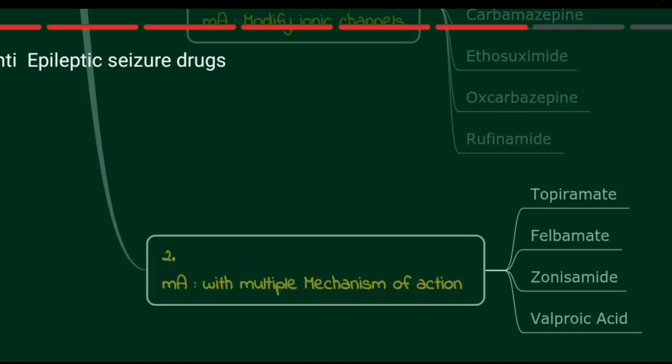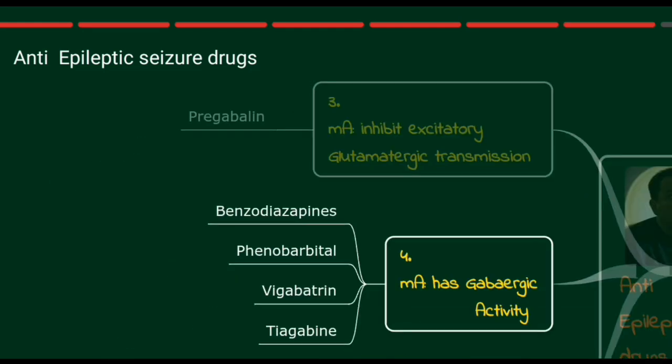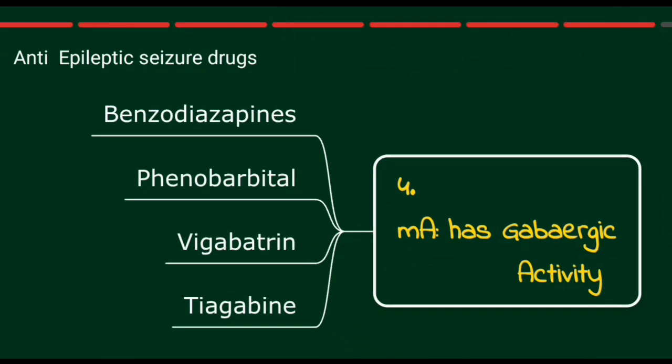So guys, the third class of drugs has a mechanism of action that inhibits the excitatory glutamatergic transmission. An example is pregabalin. Guys, the fourth class of drugs has a GABAergic mechanism of action. Examples of drugs in this class are the benzodiazepines, phenobarbital, vigabatrin, tiagabine.